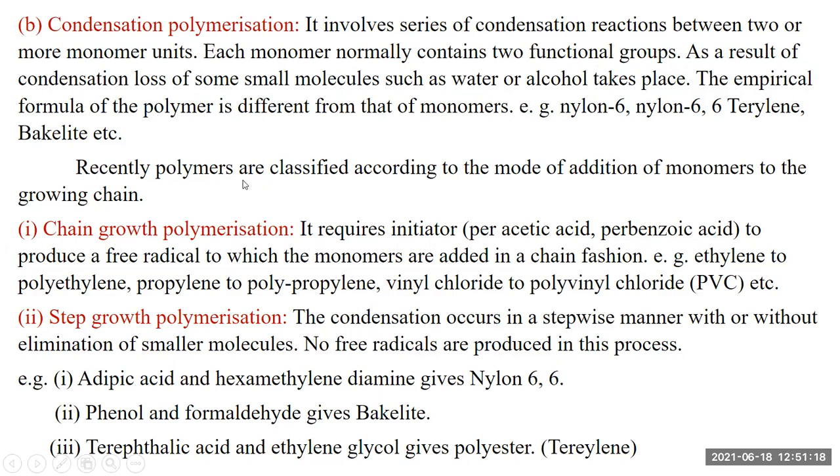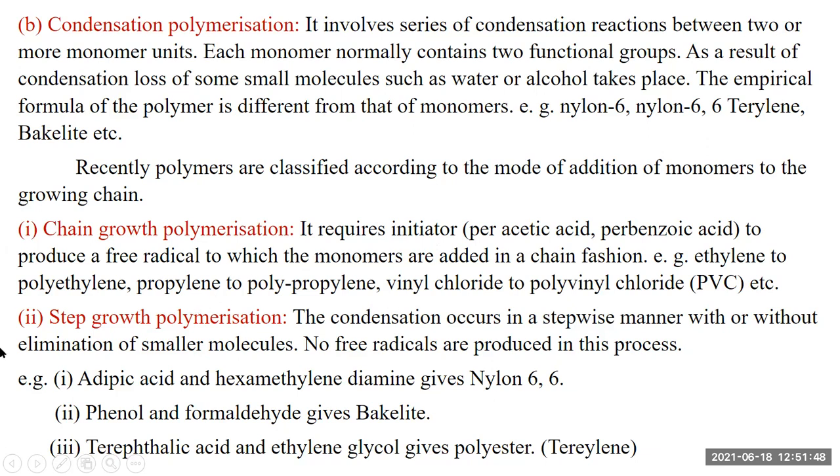Then polymers are also classified according to mode of addition to form the growing chains. This is chain growth polymerization. Peracetic acid or perbenzoic acid is used as the initiator in this reaction, and they can create the free radical in the monomer and form the chain. So ethylene to polyethylene, propylene to polypropylene, vinyl chloride to polyvinyl chloride. This is under the category of chain growth polymerization.